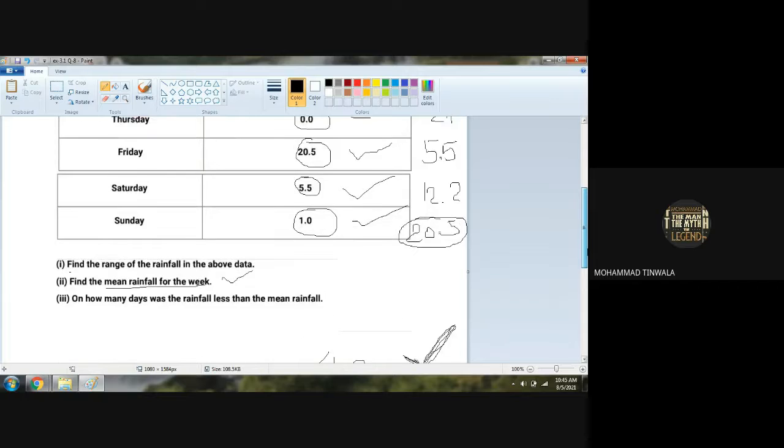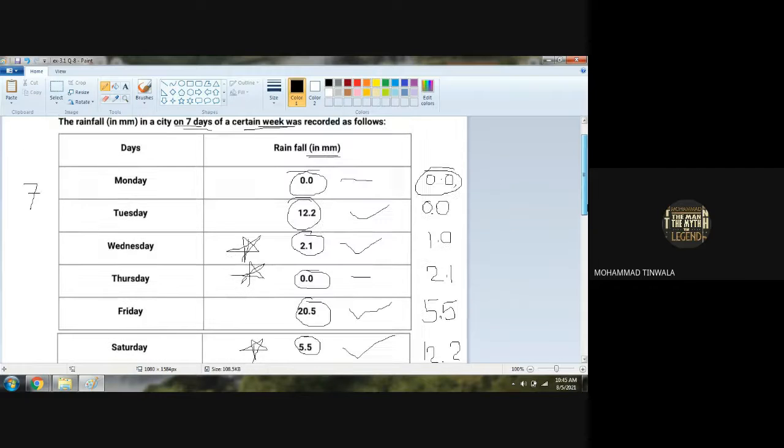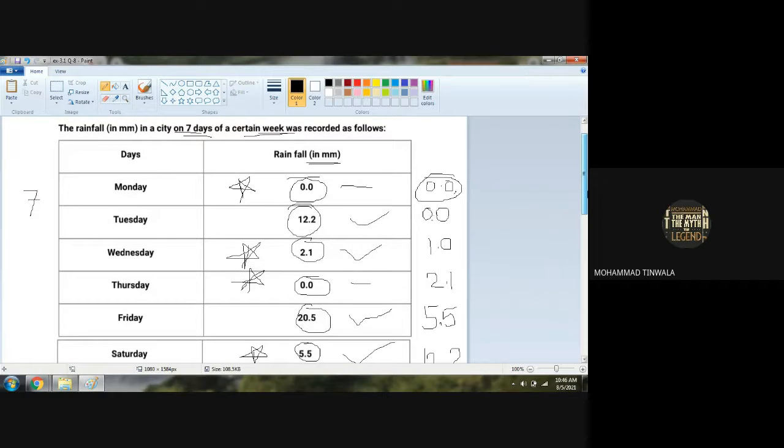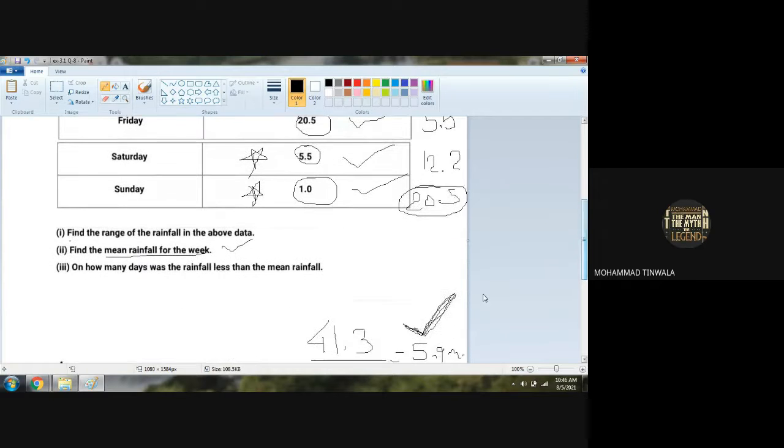So again, coming back to the data, 1.0 is less than 5.9. 5.5 is less than 5.9. 20 is greater. 0.0 is less than 5.9. 2.1 is less than 5.9. Then 12.2 is greater. 0.0 is less than 5.9. So how many days did we get? Monday, Wednesday, Thursday, Saturday, and Sunday. We got less rainfall as compared to mean rainfall. Yes or no?